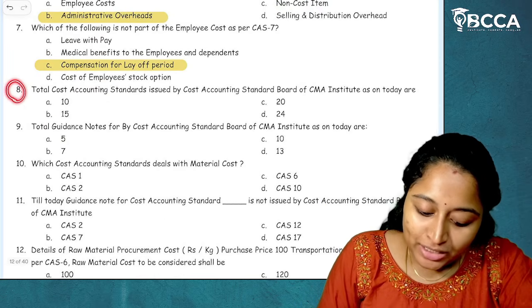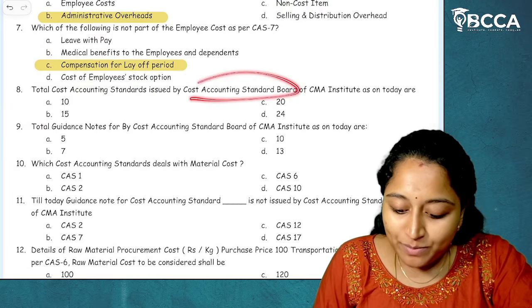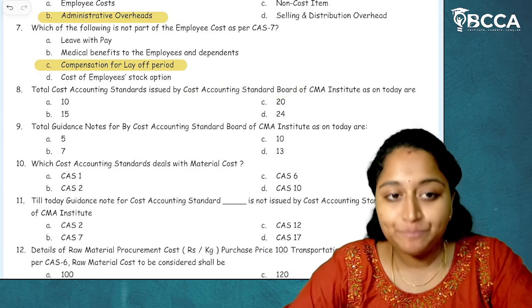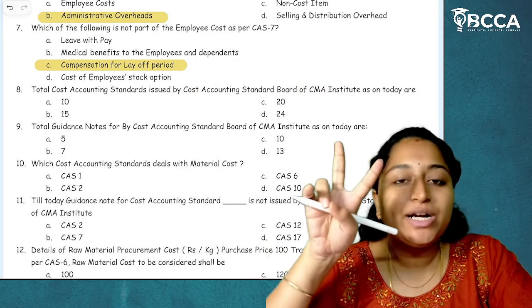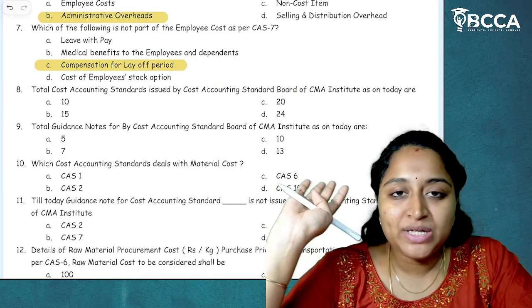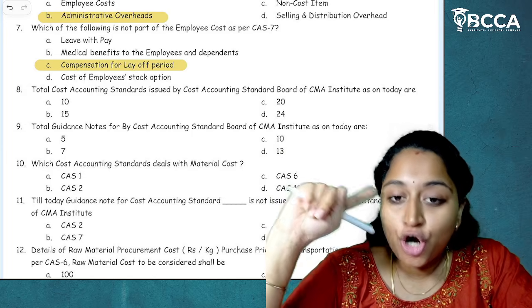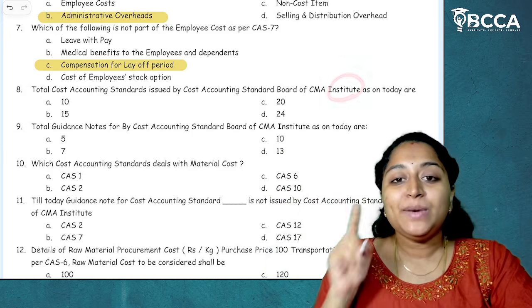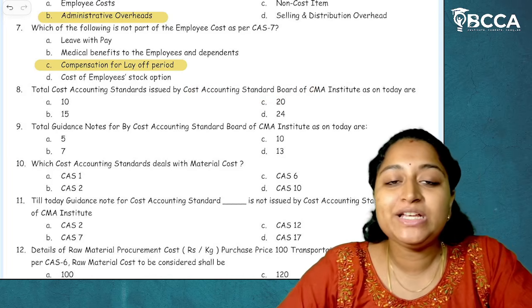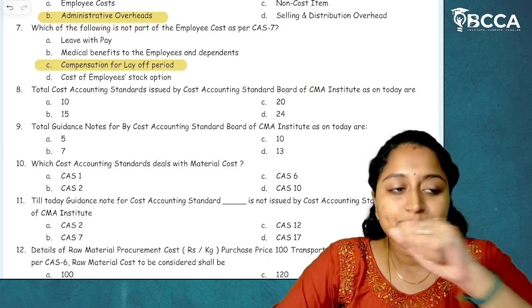Then question number 8. Total cost accounting standards issued by the Cost Accounting Standard Board of CMA Institute as on today are. Now, with this question, you can understand two things. Cost accounting standards are not issued by the ICMAI, but have been issued by the Cost Accounting Standard Board. This can also be tested as MCQ.